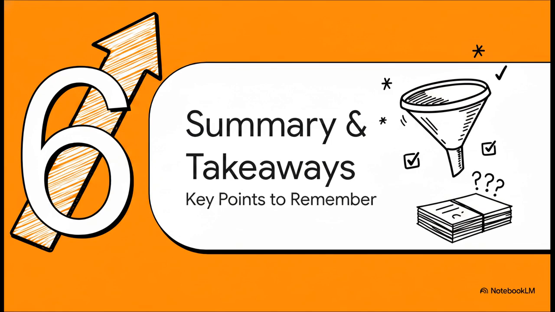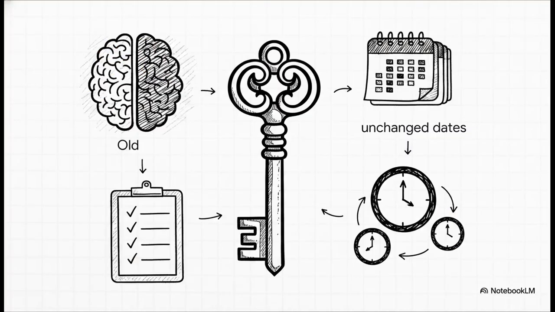Let's wrap things up with Section 6, Summary and Key Takeaways. Here are your 4 golden rules to memorize today. Number 1, FY 25-26 is the old Act, and FY 26-27 is the new Act. Keep them completely separated in your mind. Number 2, Section 263(1) is your new best friend for due dates, and they haven't changed a bit: July, October, November. Number 3, memorize those 9, 12, and 48-month cascading deadlines for belated, revised, and updated returns under subsections 4, 5, and 6.